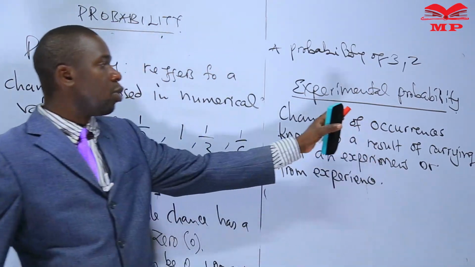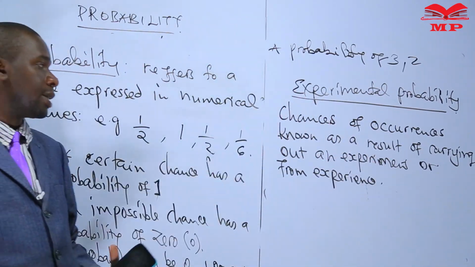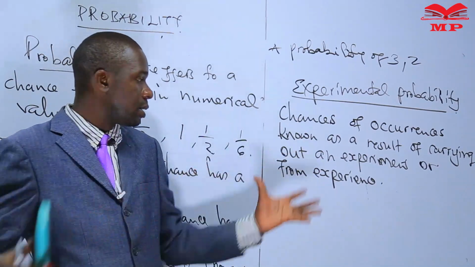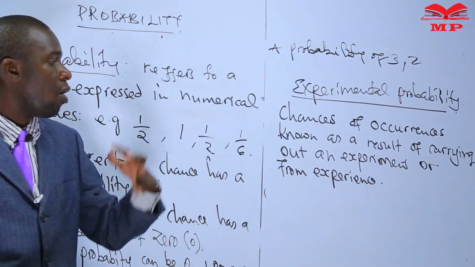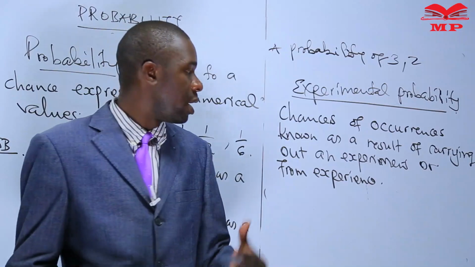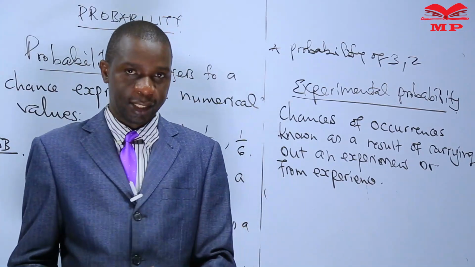So these are chances of occurrences known as a result of carrying out an experiment or from experience.